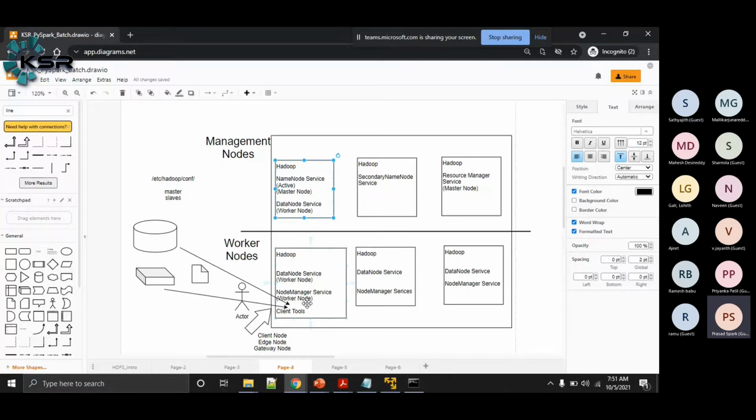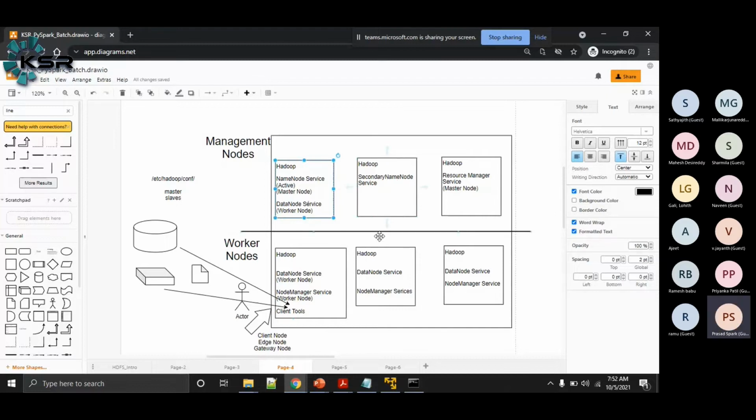And there is no automatic failover handling of the name node in the Hadoop 1.x version. If the system is not coming up, there is strong damage to the system, then Hadoop admins have to manually identify some other system, copy the FS image from the secondary name node to that system, and start the name node services again.